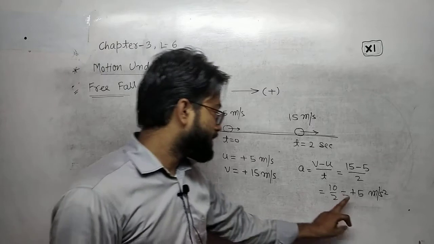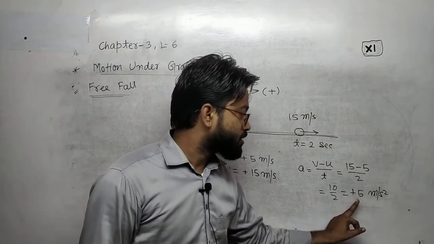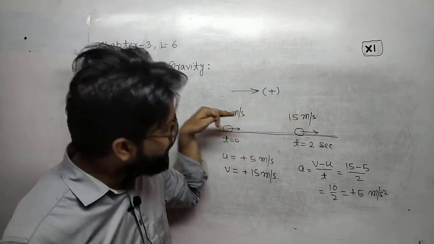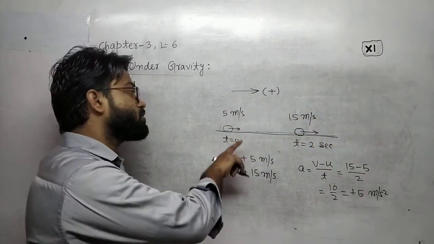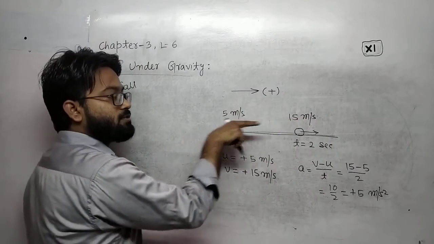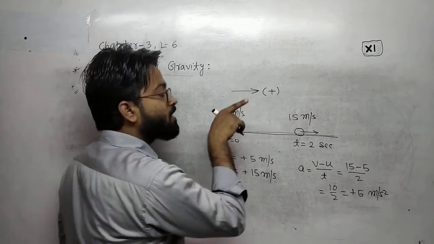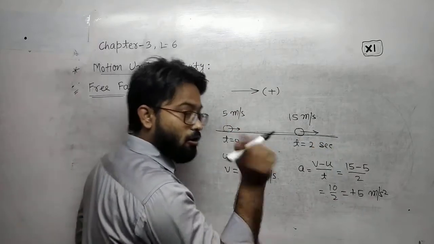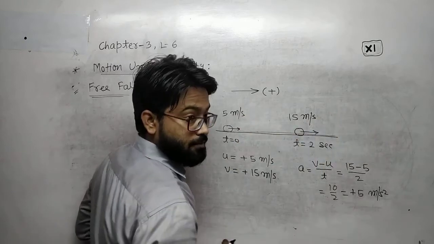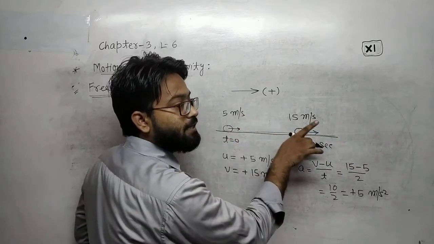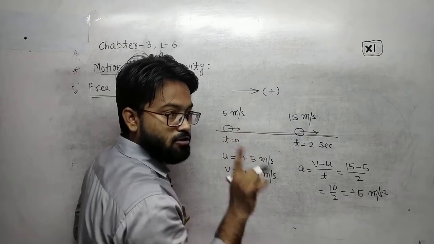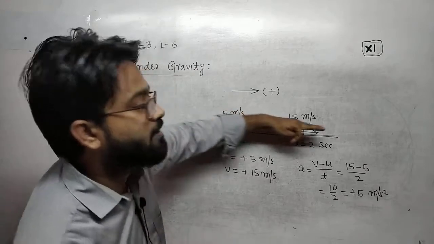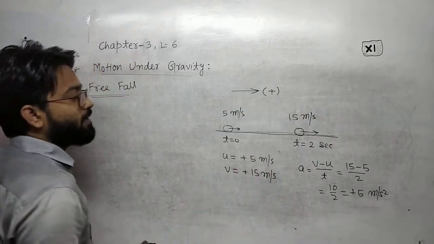What do you mean by this plus sign? This means the direction of acceleration is in the positive direction, in this direction. The object is moving in this direction. The initial velocity is in this direction, meaning the positive direction. The final velocity is in the positive direction. Okay, and the acceleration is also in the same direction because the velocity is increasing. When the velocity is increasing, that means a force is acting along with the motion. Okay, that's why it is positive.